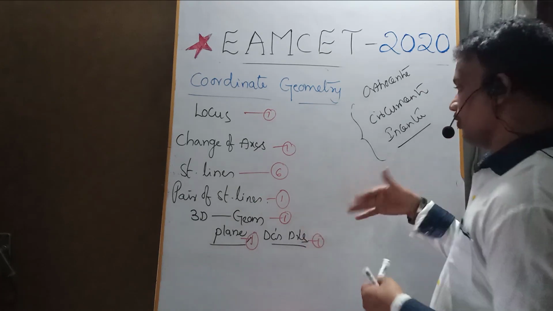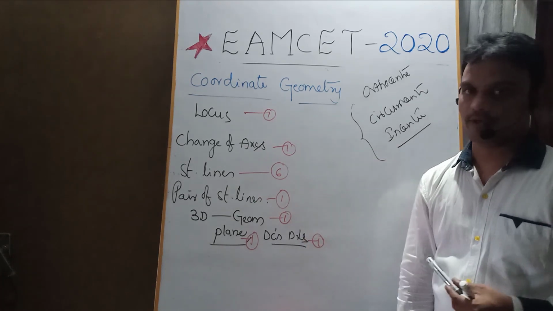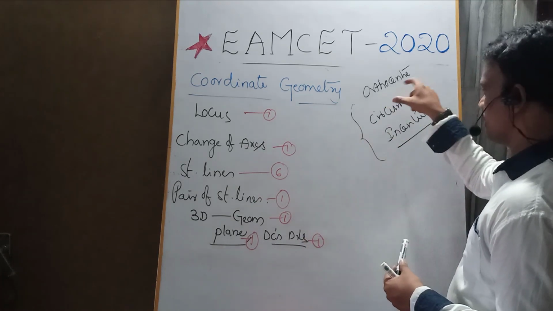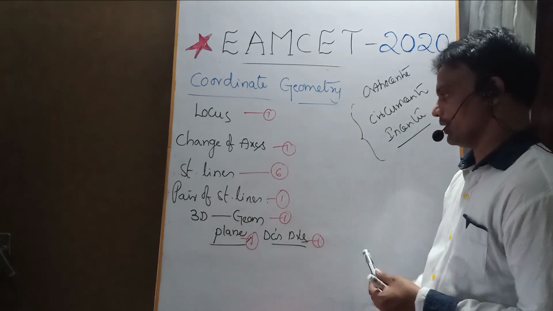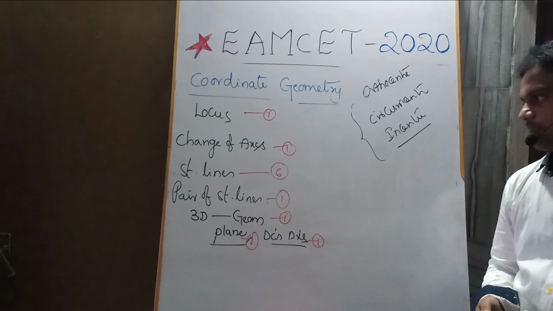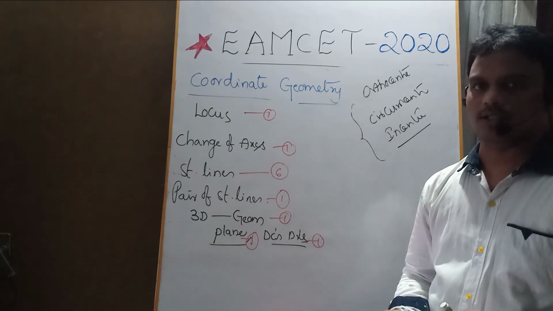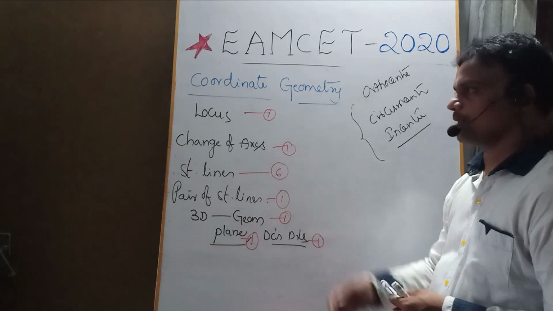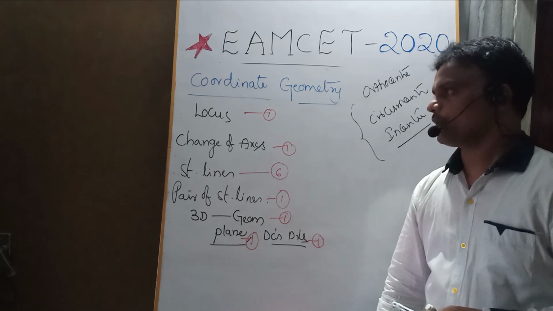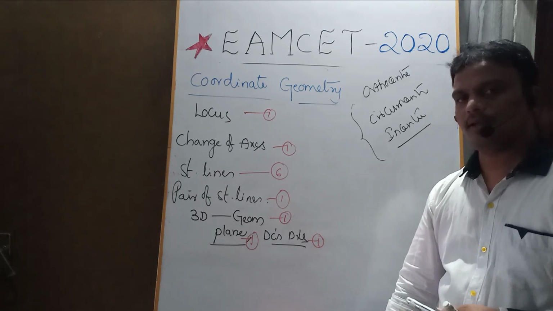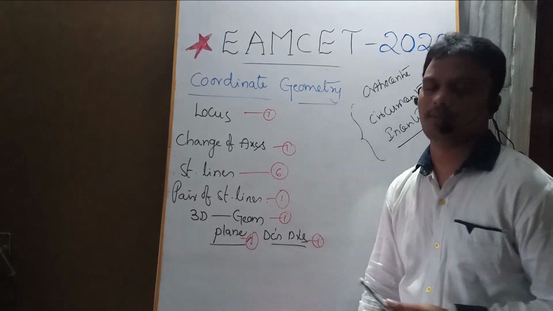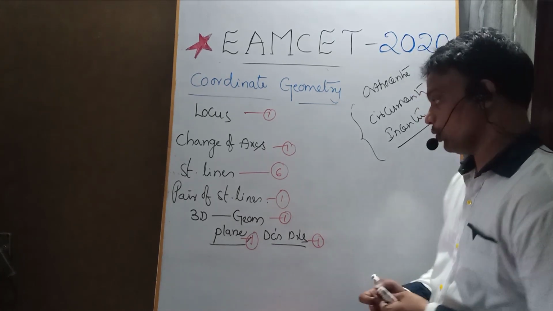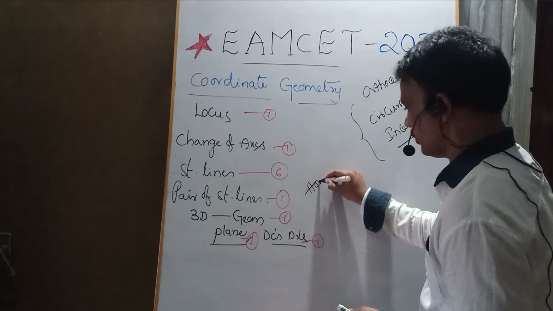Anyway, I will give one more video taking these particular topics, and I will explain by taking some examples. Coming to the pair of straight lines, we'll get a standard question. Based on that, there are some theorems: product of the perpendicular lines, angle between the pair of lines, distance between the pair of parallel lines, and the homogeneous concepts.